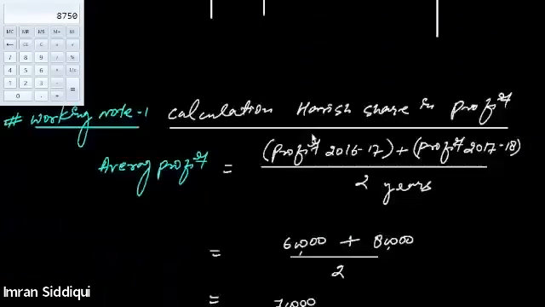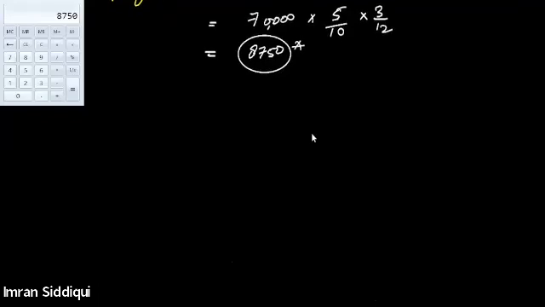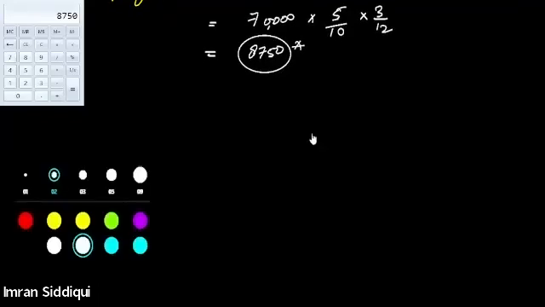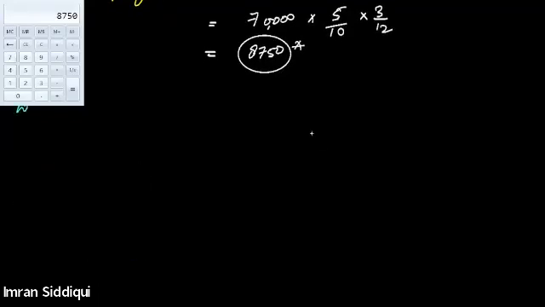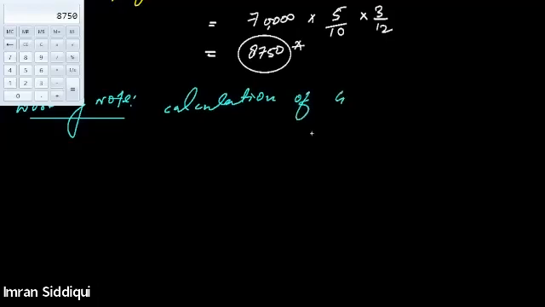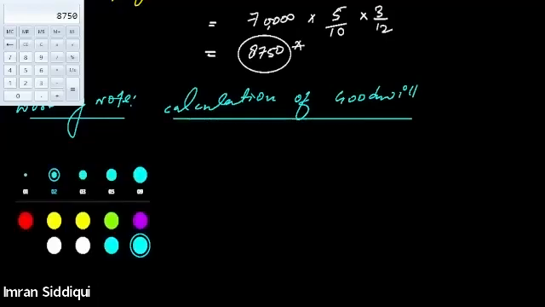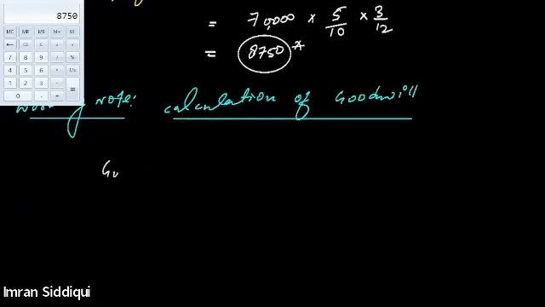Just a minute. Let's prepare working note number 2, calculation of goodwill of the firm. So goodwill has to be calculated by the average profit method.